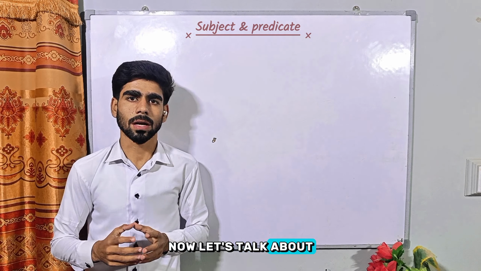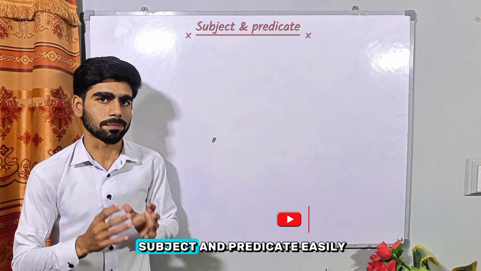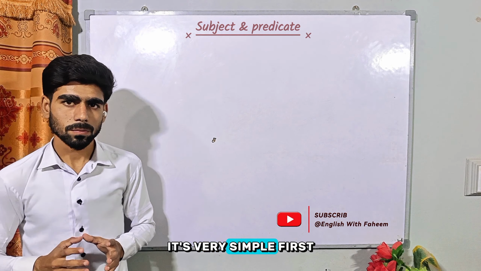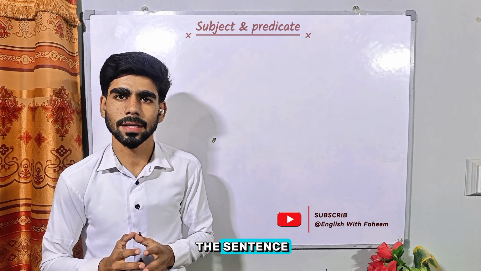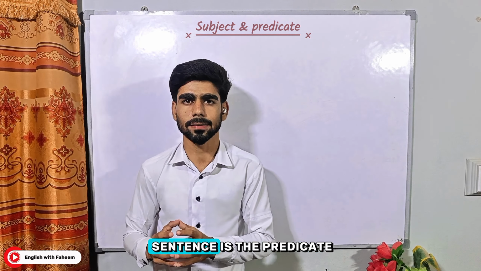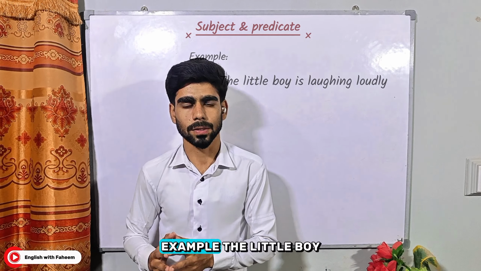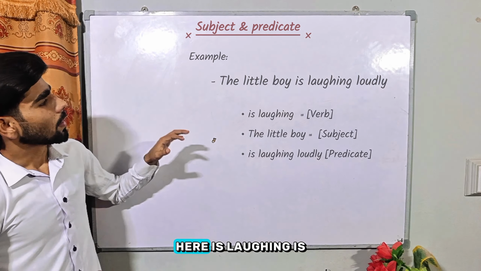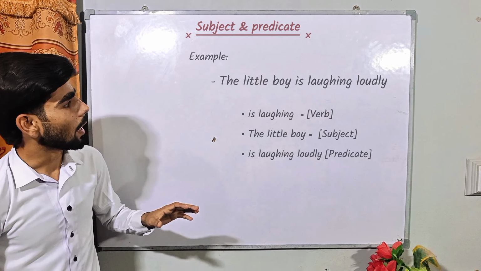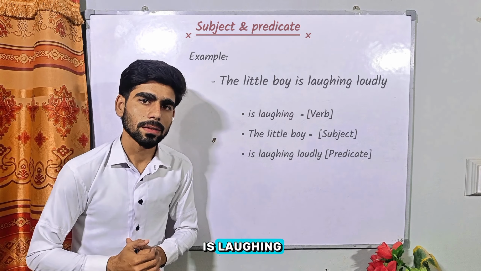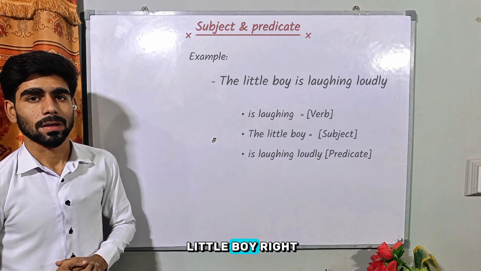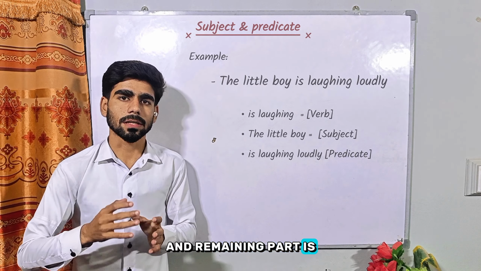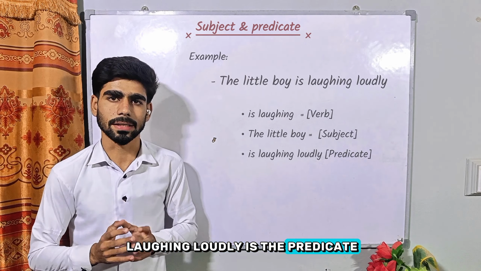Now let's talk about how to identify the subject and predicate easily in any sentence. It's very simple. First, find the verb in the sentence, and then the remaining part of the sentence is the predicate. For example, the little boy is laughing loudly. Here, is laughing is the verb, and now ask who is laughing. The answer is the little boy, right? So the little boy is the subject, and the remaining part, is laughing loudly, is the predicate.